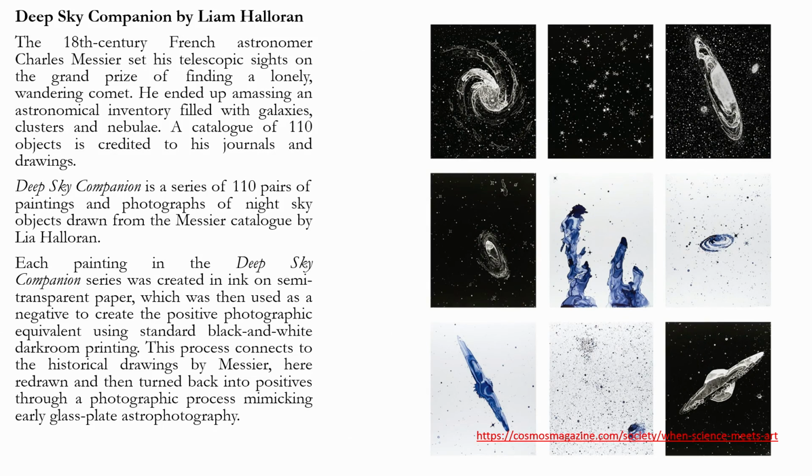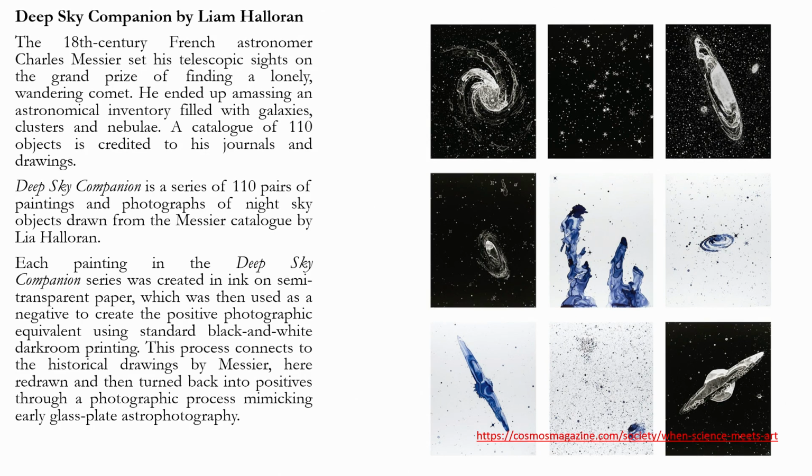Next is Deep Sky Companion by Liam Haroran. The 18th century French astronomer Charles Messier set his telescope sights on the grand prize of finding a lonely wandering comet. He ended up amassing an astronomical inventory filled with galaxies, clusters and nebulae. A catalogue of 110 objects is credited to his journal and drawings. Deep Sky Companion is a series of 110 pairs of paintings and photographs of night sky objects drawn from Messier's catalogue by Liam Haroran. Each painting in the series was created in ink on semi-transparent paper.